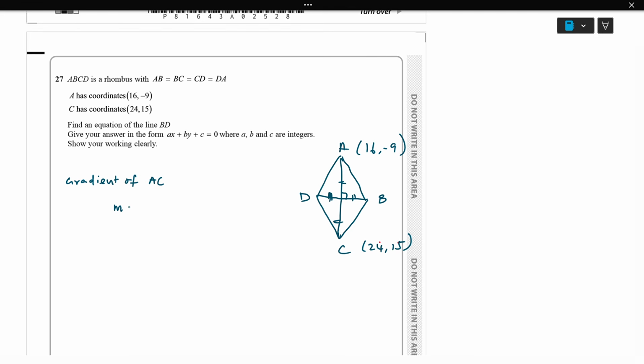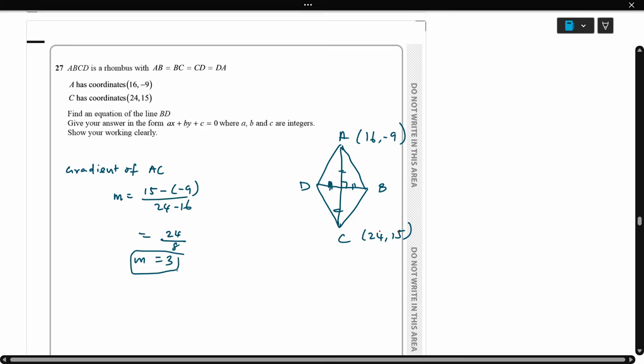I'll take m equal to change of y over change of x, which is 15 minus (-9) over 24 minus 16, which is 24 over 8, so equal to 3. So gradient of AC equal to 3.